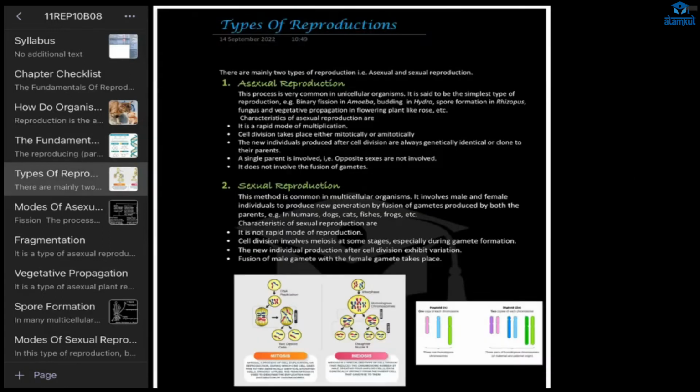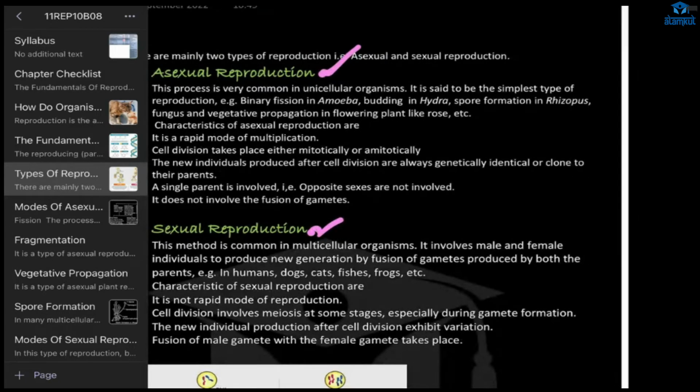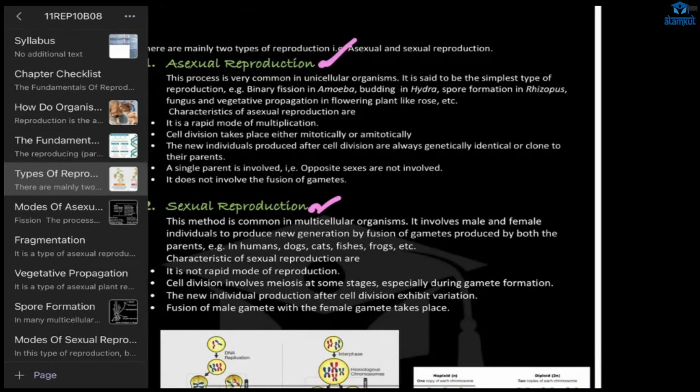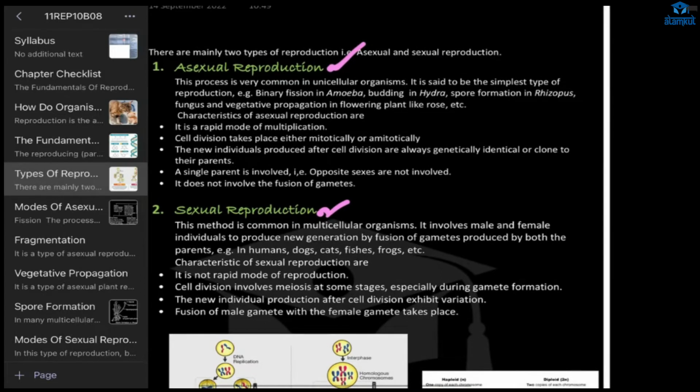Now we'll talk about asexual reproduction, the modes of reproduction. There are two types of reproduction, asexual reproduction and sexual reproduction. Now you can see here, in the asexual reproduction, which organism reproduces by this process? Can you tell, Roshni? Ma'am, is it bacteria? Amoeba?